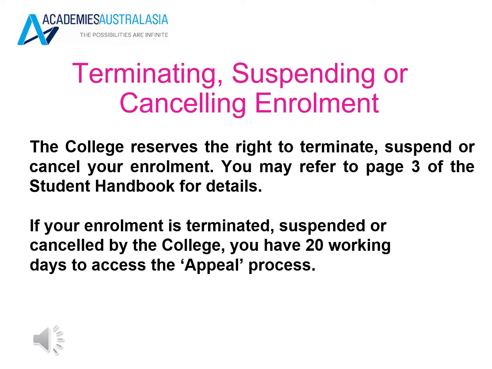Terminating, suspending or cancelling enrolment. The college reserves the right to terminate, suspend or cancel your enrolment. You may refer to the handbook for more details. If your enrolment is terminated, suspended or cancelled by the college, you have 20 working days to access the appeal process.